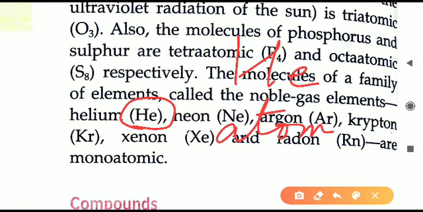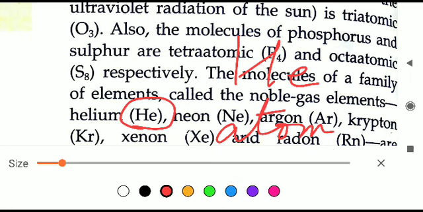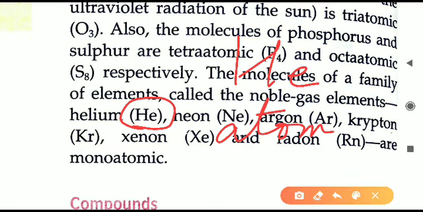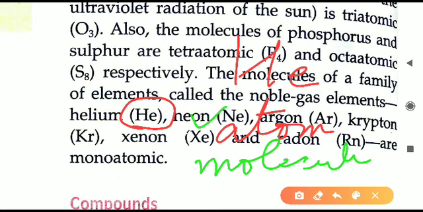Noble gases are very much unreactive. They do not react with other atoms. Because they do not react with other atoms, they can live independently, alone. They are free on their own. Therefore, this particular atom also behaves like a molecule. So if I write He, it is an atom as well as a molecule.